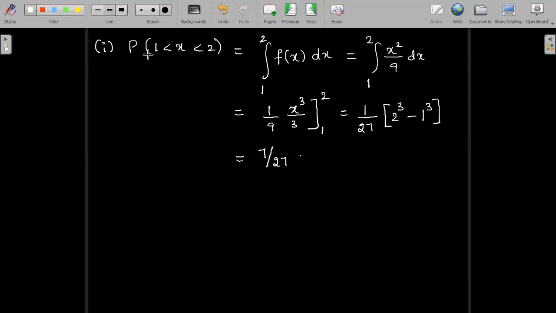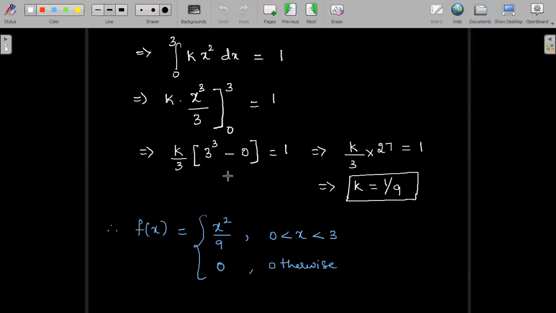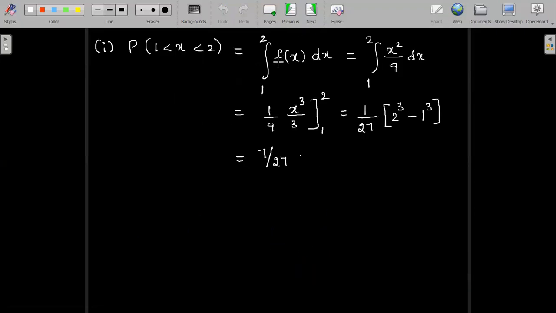And that's the first part of the problem, where x is lying between 1 to 2. Since x is lying between 1 to 2, when we want to find the probability of x lying between 1 to 2, the integral limits themselves become 1 to 2. And f(x) we have just rewritten with the value of k. f(x) is defined within the range 0 to 3, and within 0 to 3 itself we have the range 1 to 2. That is why I've written 1 to 2, f(x) is x squared by 9 dx. Integrating and applying the limits, we obtain the answer as 7 by 27.